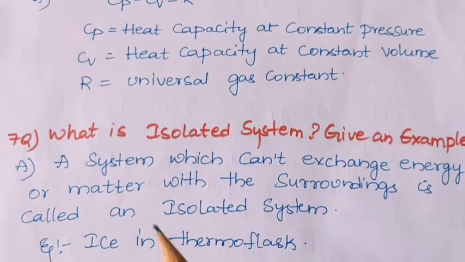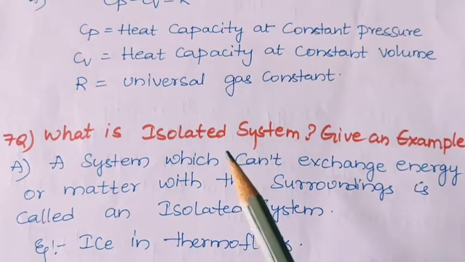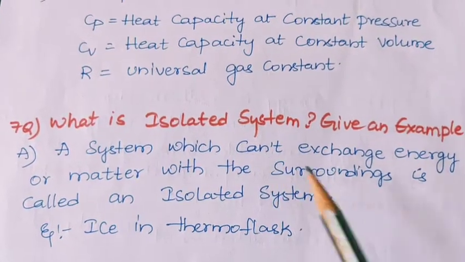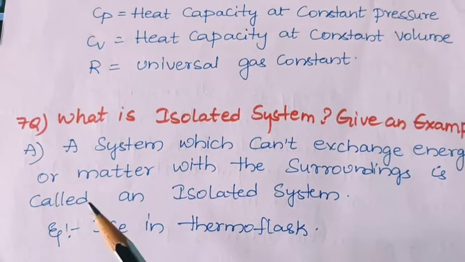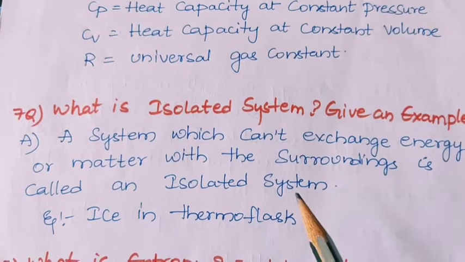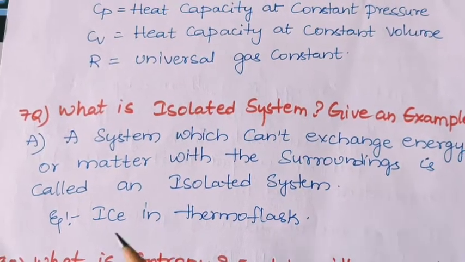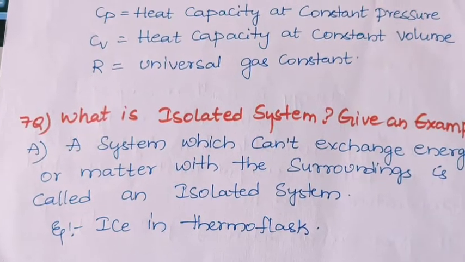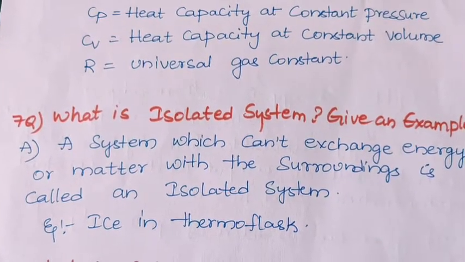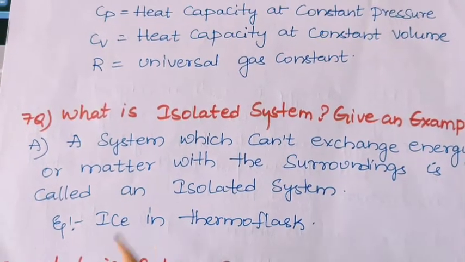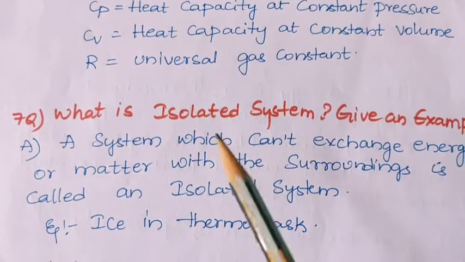Next question. What is isolated system? Give an example. A system which can't exchange energy or matter with the surroundings is called an isolated system. So, ice in thermos flask. It cannot exchange the energy with the surroundings. Hence, ice in the thermos flask is the example for an isolated system.